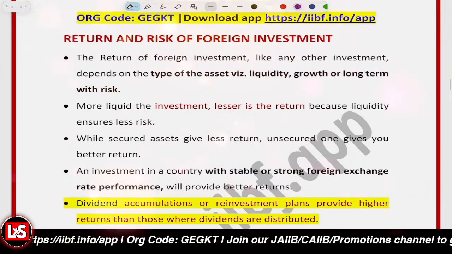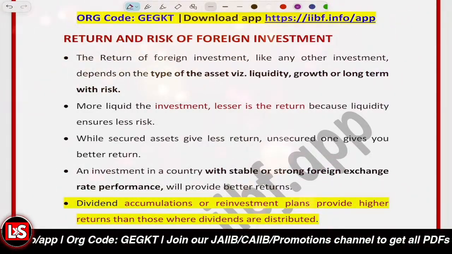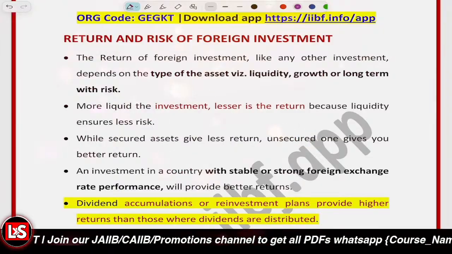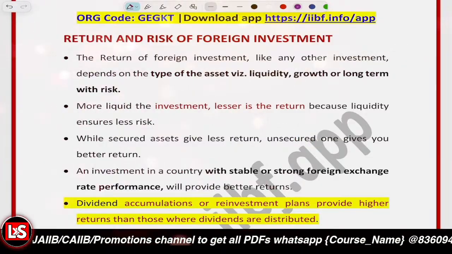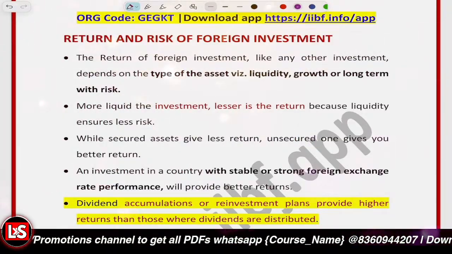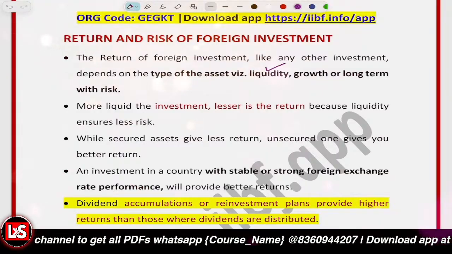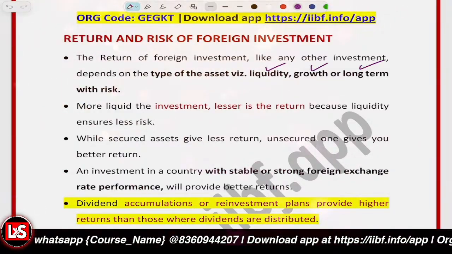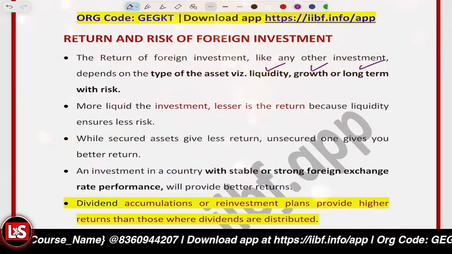Then it's related to the return and risk of foreign investment. It depends upon the liquidity, the long-term growth, and multiple factors. So there are key principles.